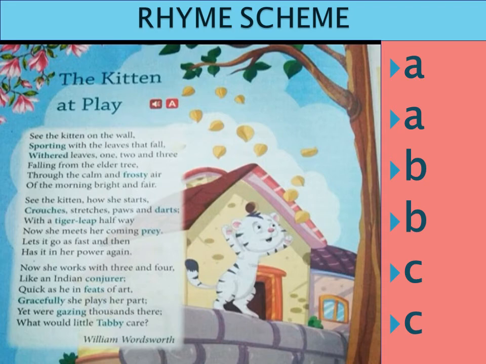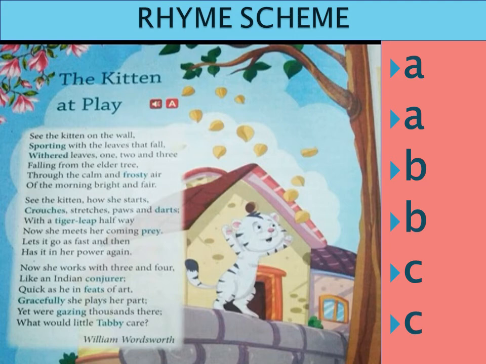Label it as B. And the next line, then. Let us label it as C. Where is the rhyming word for then? Again. In the next line. So again label it as C. So what is the rhyme scheme we will get over here? A, B, C. Did you understand?